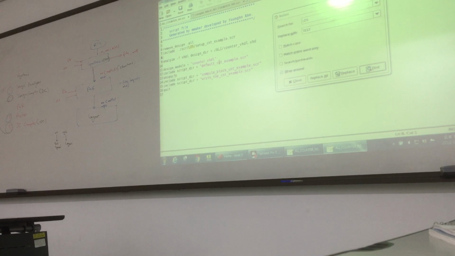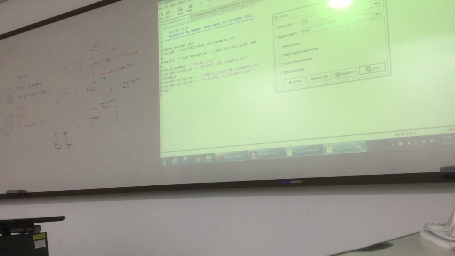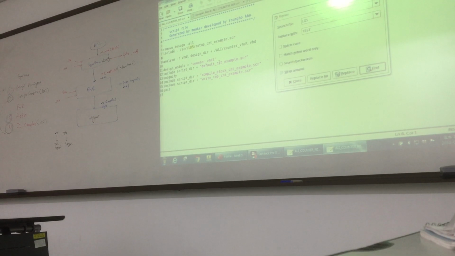This is very easy. I give you this tip. You can modify these files within 1 minute. So if you press Control plus H, this window will open. So just replace all.